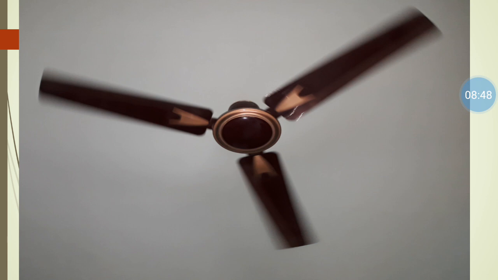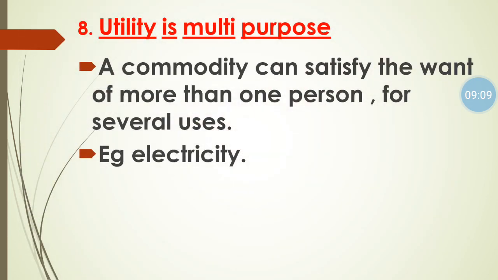Electricity has the power to be used for many purposes. It means we can use electricity to run a fan, tube lights, computer, TV, etc. The same electricity can be used by many people at the same time. So utility is multi-purpose.